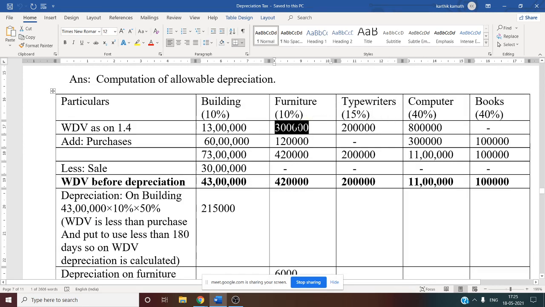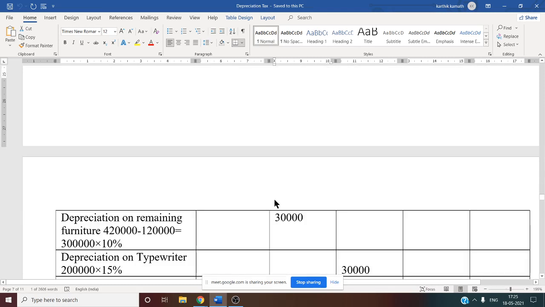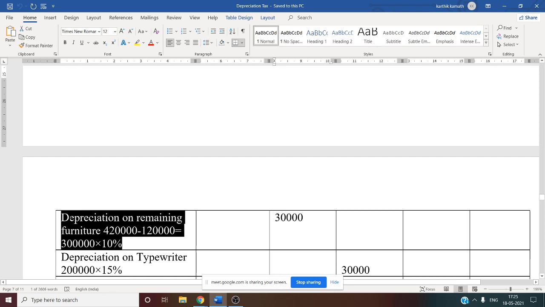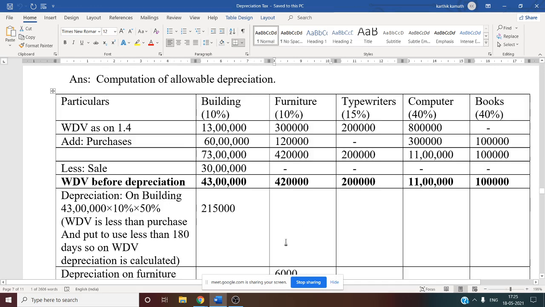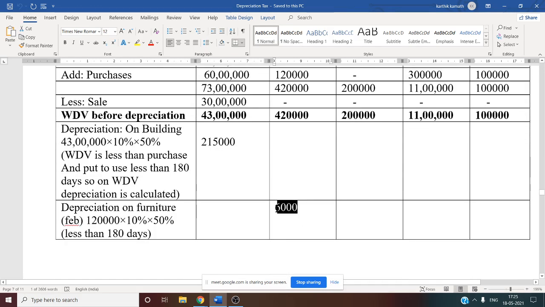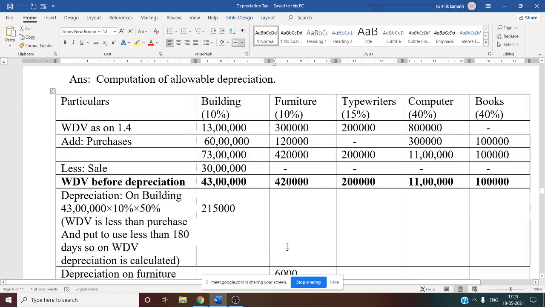Since there is no sale here, the written down value at the beginning itself is the remaining balance, 3 lakh. So 3 lakh into 10% is 30,000. So under the furniture column two depreciations come: one is purchase depreciation of 6,000, and the second is depreciation on the remaining balance of furniture, that is 30,000. So we have calculated depreciation for building and furniture.